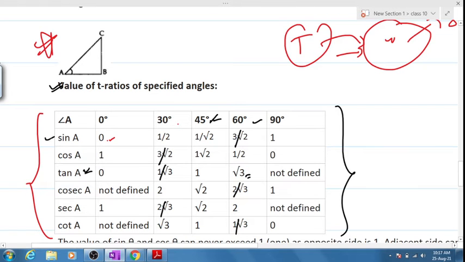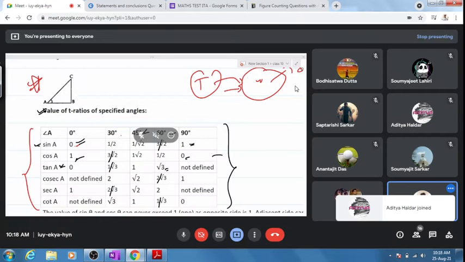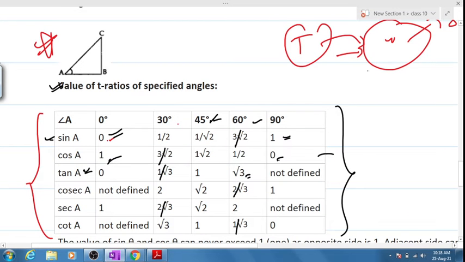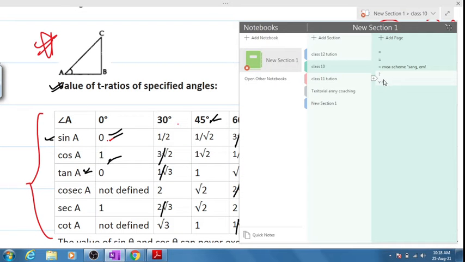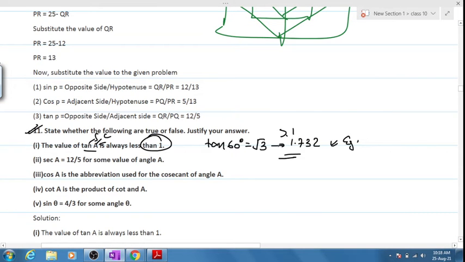But for sine we see that it starts from 0 and it goes till 1. It does not exceed 1. Similar is for cos, it starts from 1 and ends at 0. However, it goes till negative also. The negative part is not in our syllabus, we will not be discussing that one. Clear? Clear, sir? Everyone? Please give this example. Tan 60 is equal to root 3, which is nearly equal to 1.732, which is greater than 1.